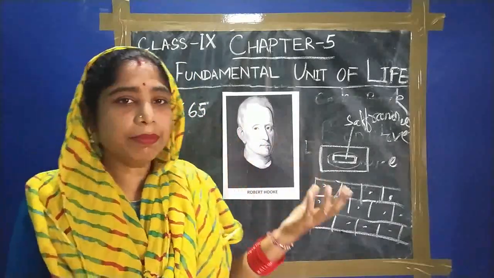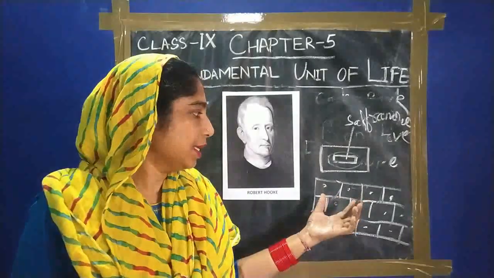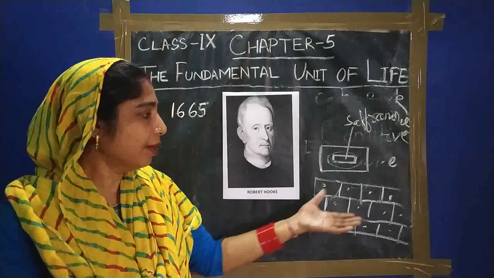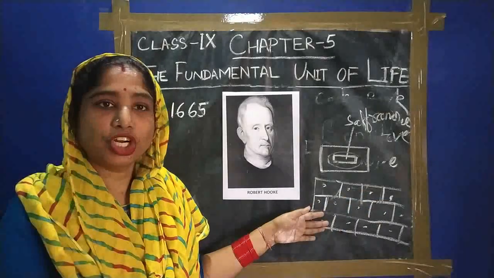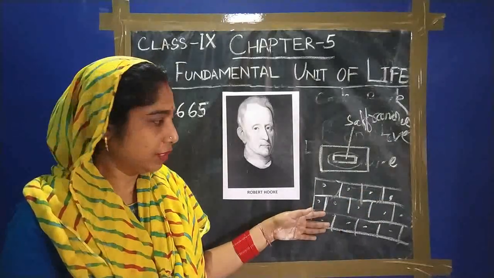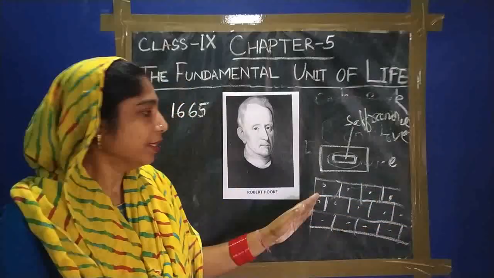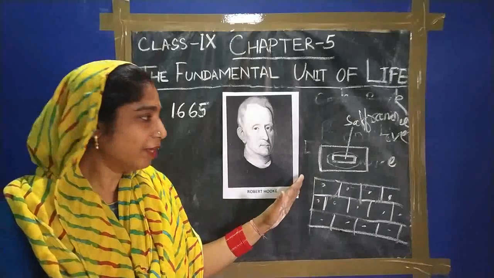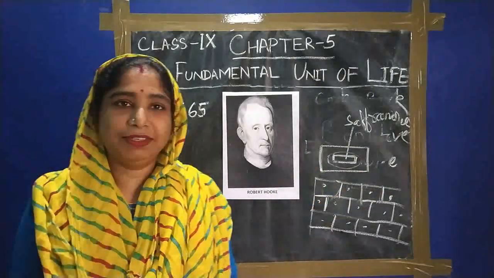Whatever the size of the onion, the cells are the same in size, and they have a proper structure and perform a function. So this is all about the cells, the introduction of cell in this chapter. Thank you.